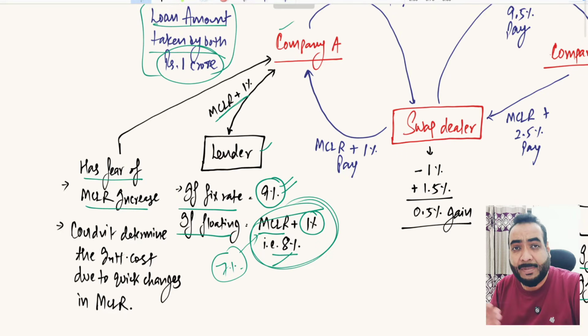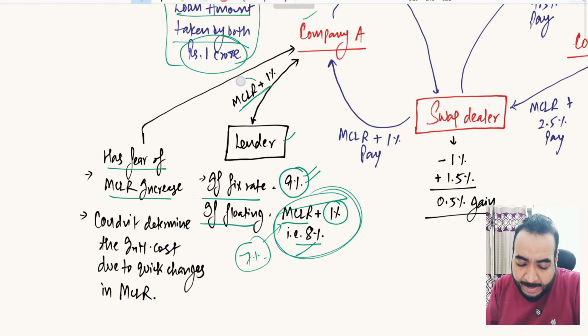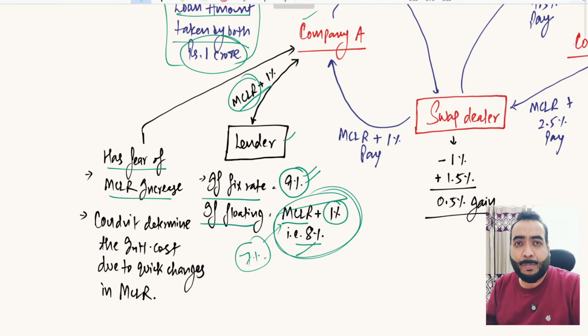They fear that MCLR will increase in the future, and due to that they would be paying a higher rate of interest. And the second fear they have is that MCLR keeps changing from time to time, every 3 months, 6 months. There are quick changes in MCLR, so their interest cost is not projectable.